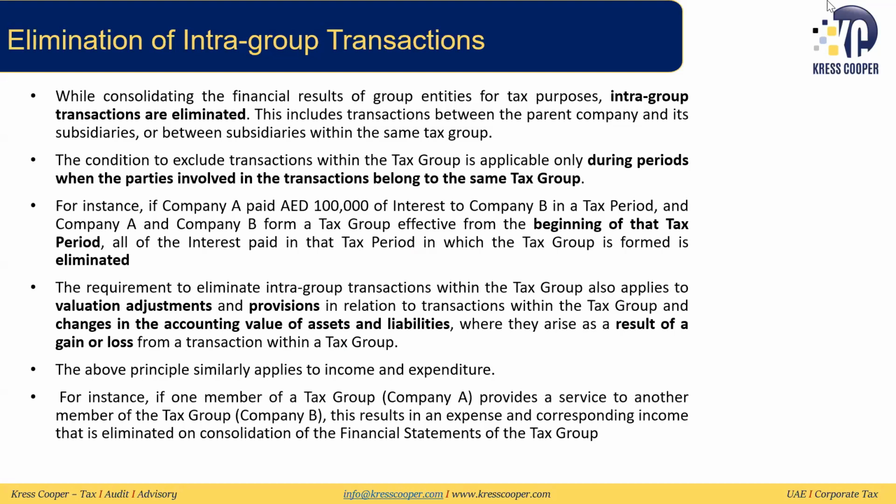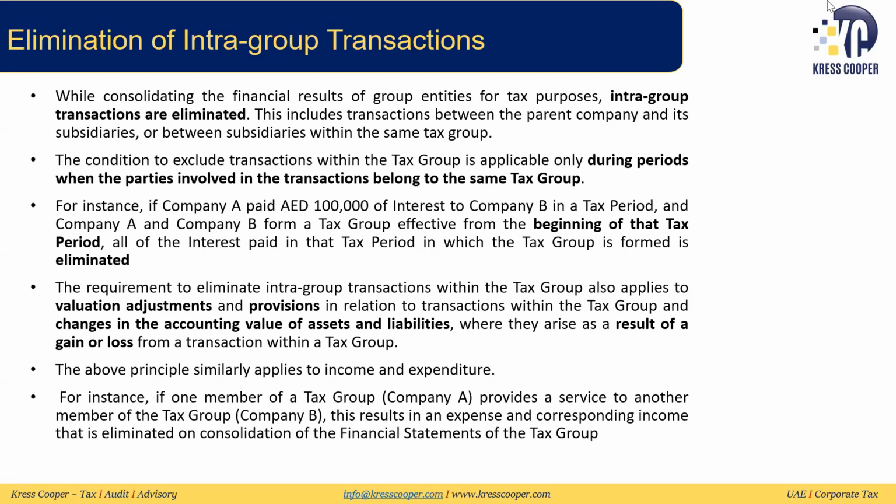The one condition is that these transactions need to take place during the same period where all these members were part of the tax group. Then that can happen. For instance, we looked at the example: if company A has paid 100,000 of interest to company B in a tax period, and companies A and B have formed the tax group, effective from the beginning of that tax period, so they were part of the tax group during that period, then all this interest paid will be eliminated, since both the parties are part of the tax group. This requirement to eliminate the intergroup transactions will also apply to valuation adjustments, provisions, and changes in the accounting value of assets and liabilities, which result in a gain or loss.